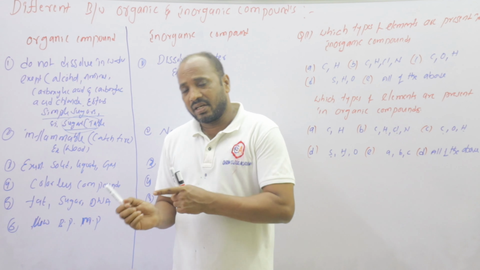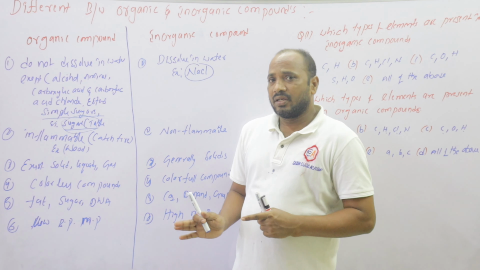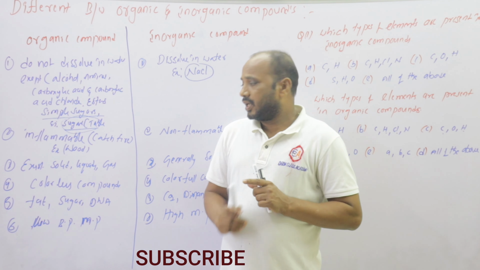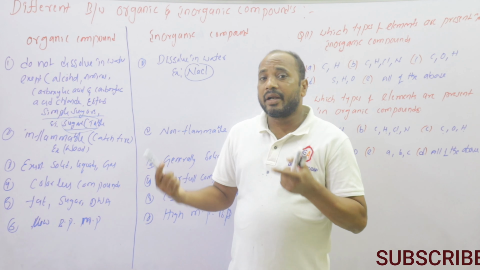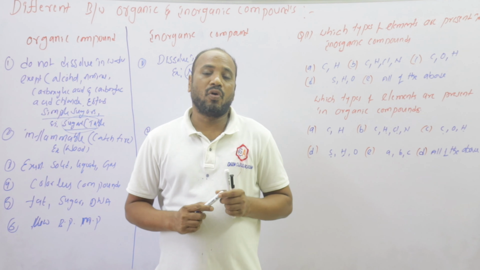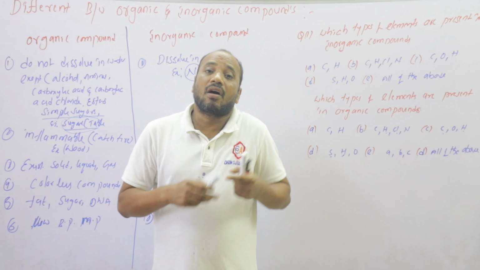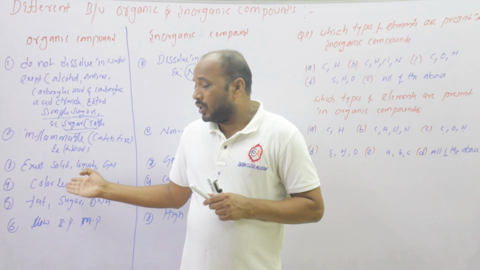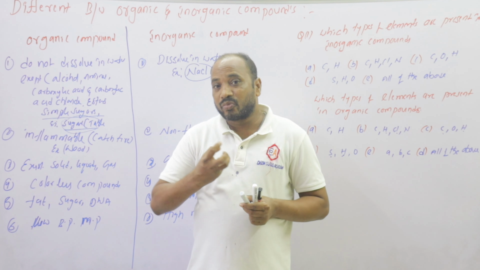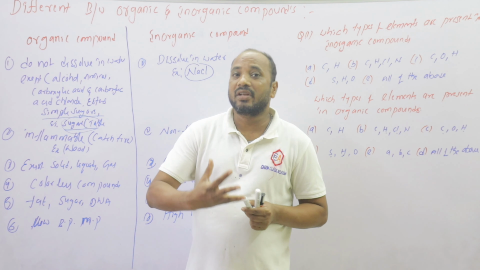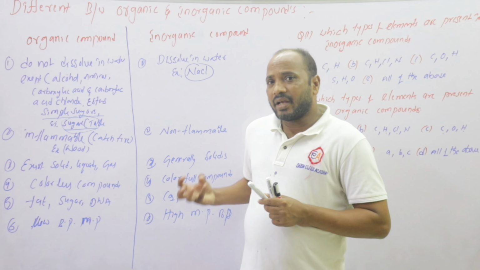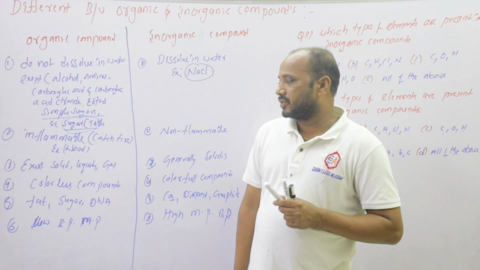Organic compounds exist in liquid, solid and gas, but generally inorganic compounds are solids. Organic compounds are colorless and inorganic compounds are colorful.